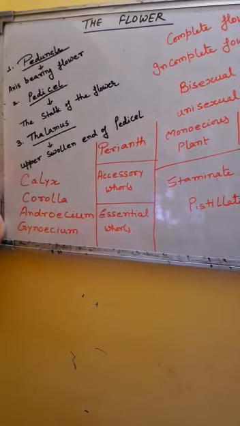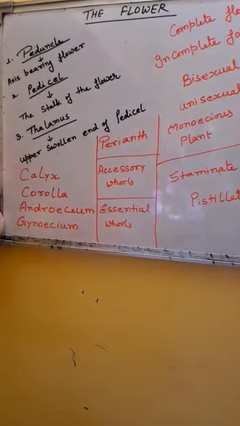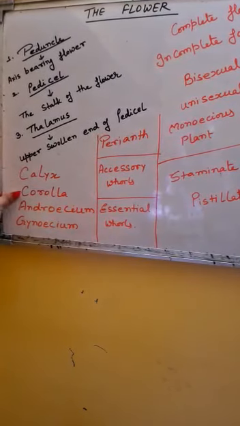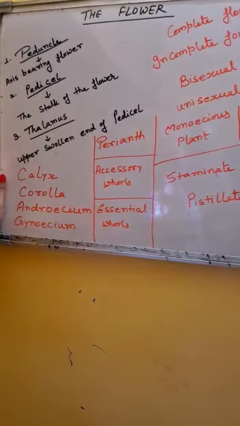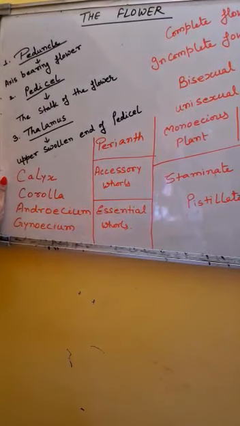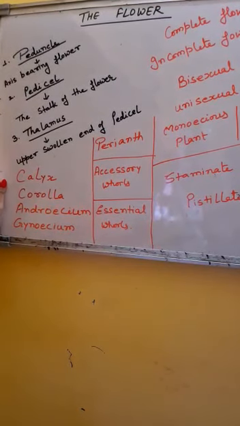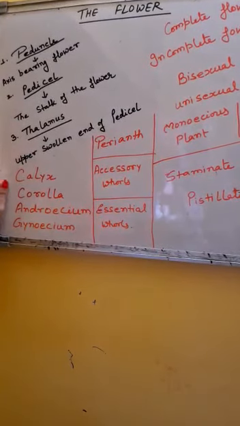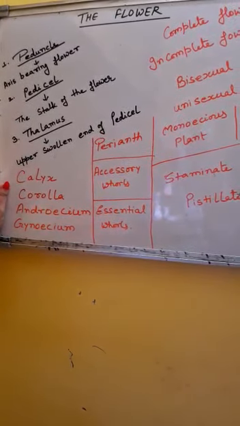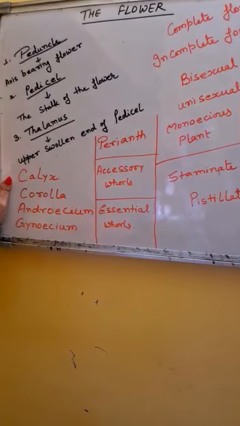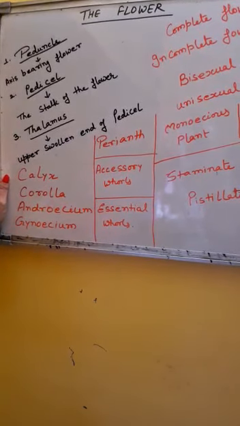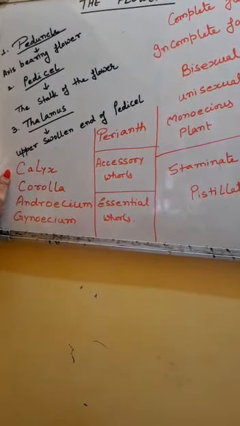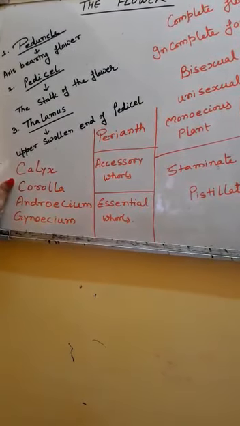Sometimes the calyx and corolla cannot be distinguished. Either a single whorl is present, or we cannot distinguish whether it is a calyx or a corolla. A single whorl is present and it resembles neither a typical calyx nor a typical corolla.